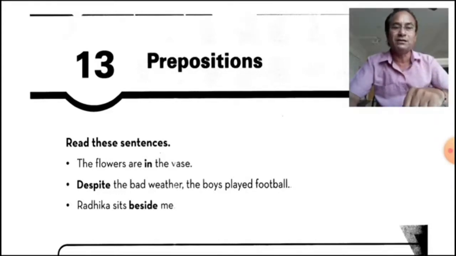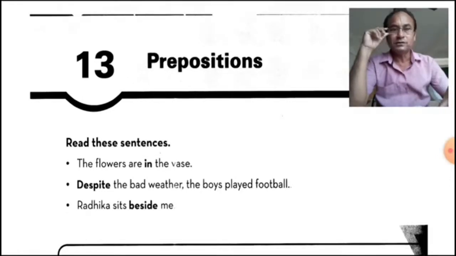Despite the bad weather, the boys played football. Despite is the preposition, and it is placed before bad weather. Bad is an adjective, weather is a noun. So it is placed before a noun or pronoun.